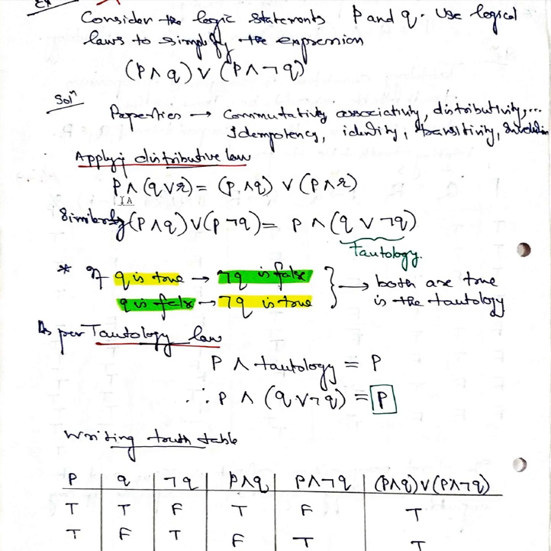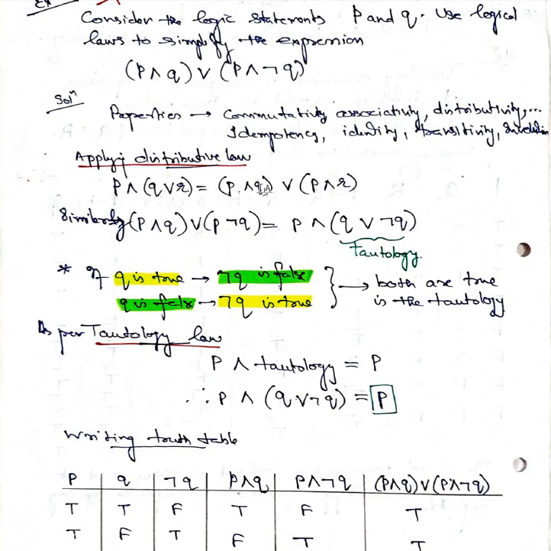So here when we apply the distributive law, P conjunction Q disjunction R is P conjunction Q, disjunction P conjunction R. Similarly, if you do this one, we get this one back.